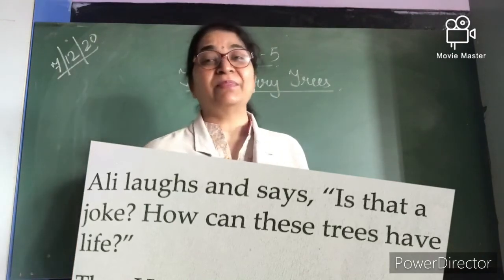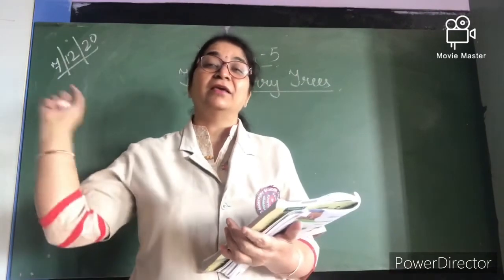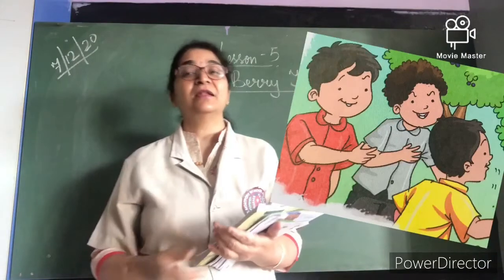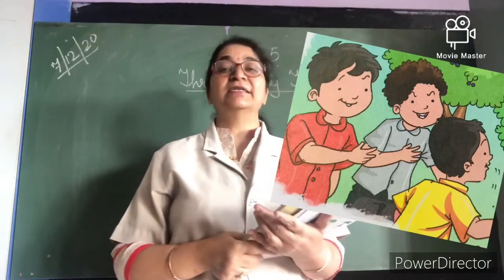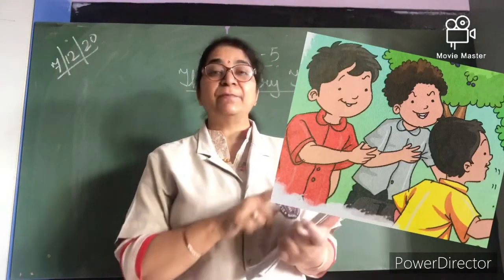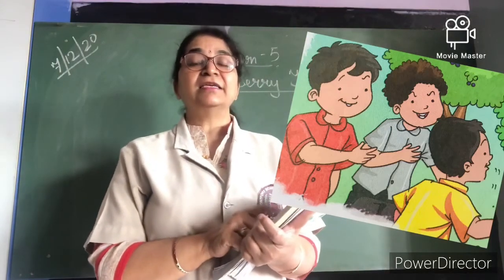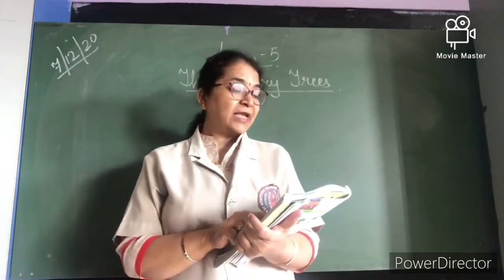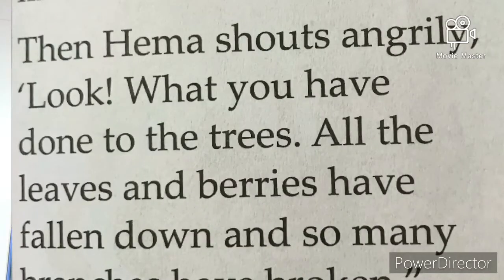She is telling something. "Oh, she is saying anything, that they also have life, they also feel pain." Ali laughs at these girls. You can see in the picture that Ali and all these friends are laughing at them. Then Hema shouts angrily. Then Hema gets angry. "Look what you have done to the trees."